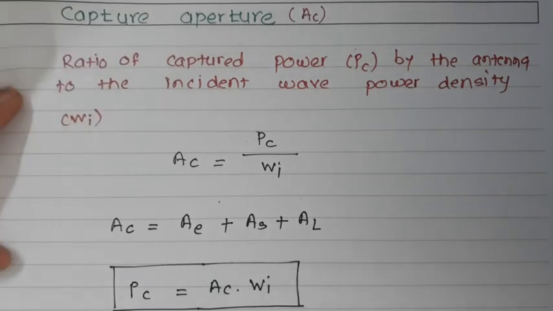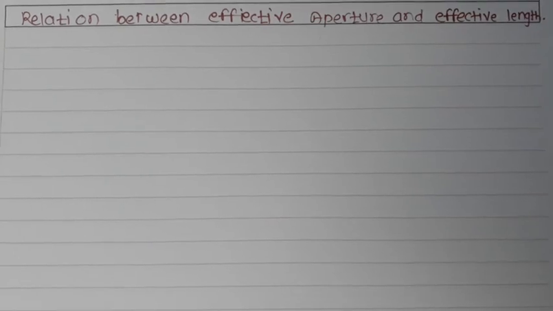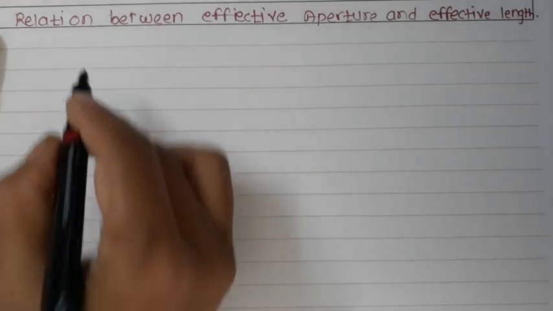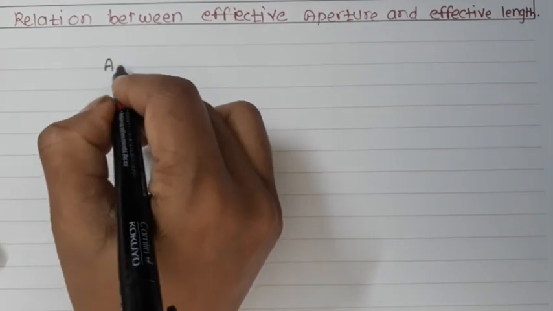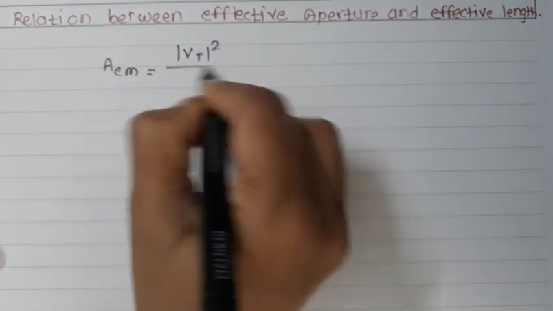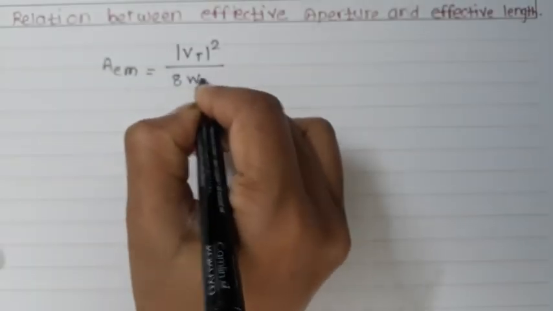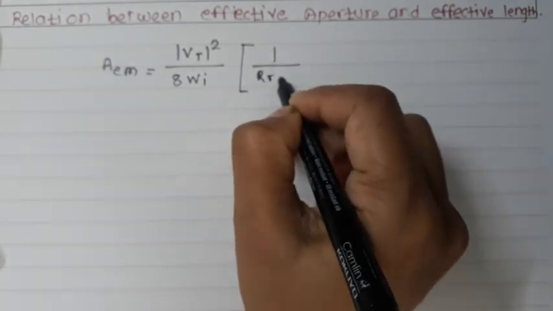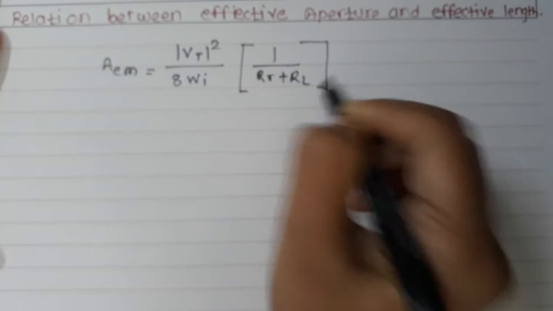Now let us see the relationship between effective aperture and effective length, which we have already seen. As we have seen, AE is equal to Vt square divided by 8 WI times 1 divided by Rr plus RL, where Vt is the peak value of the terminal voltage.